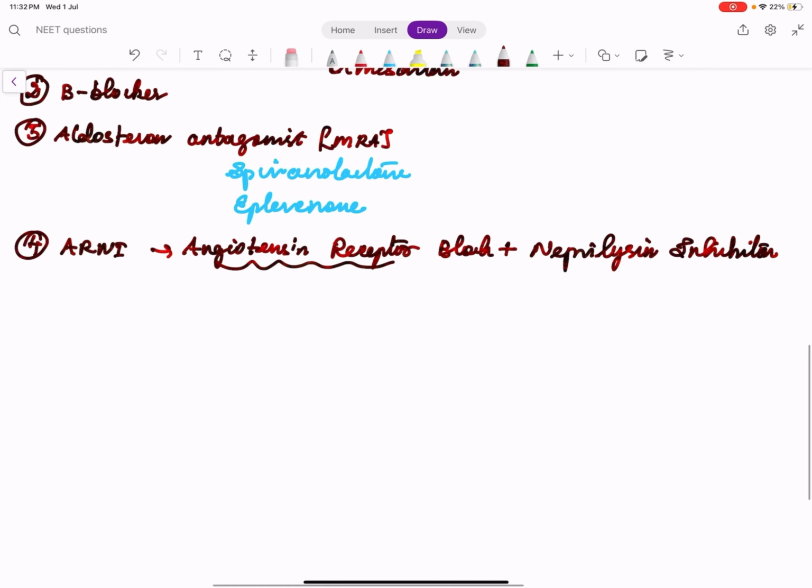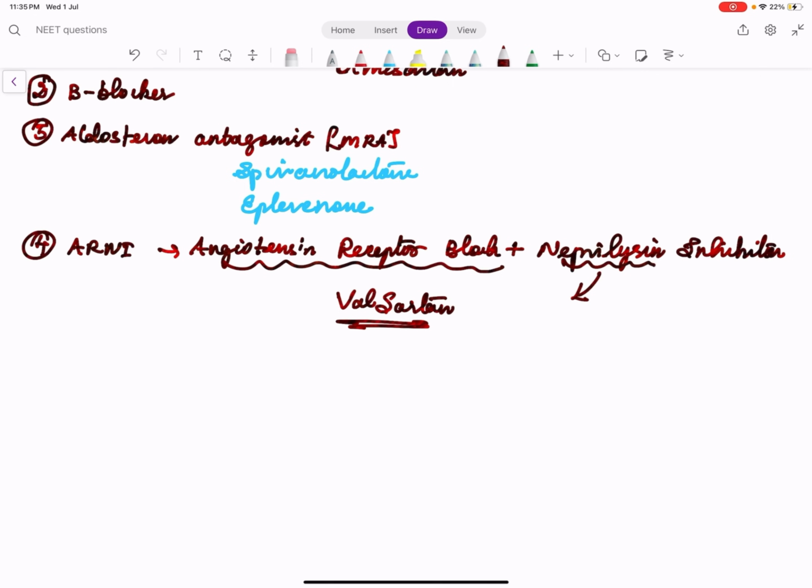So I already told you any angiotensin receptor blocker ends with the term sartan. So I will take one example, valsartan. Then neprilysin. Neprilysin is a substance which breaks down the ANP, atrial natriuretic peptide.